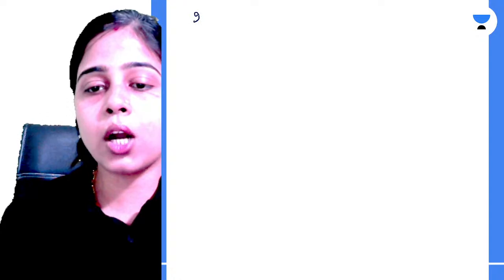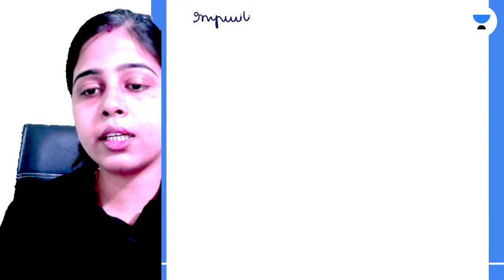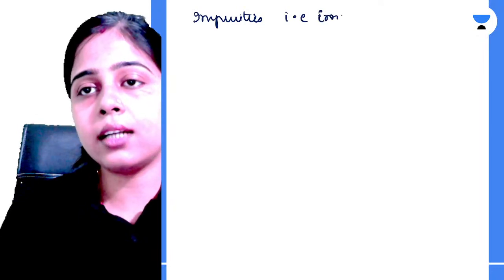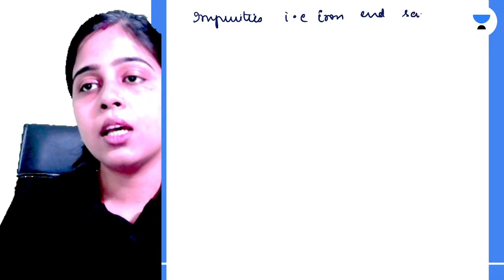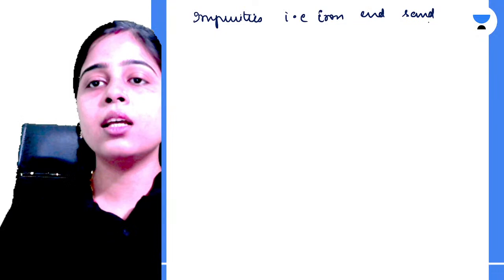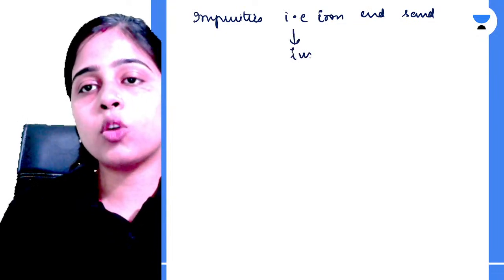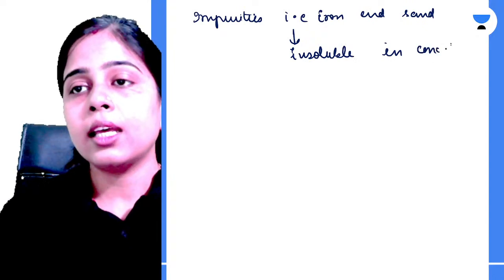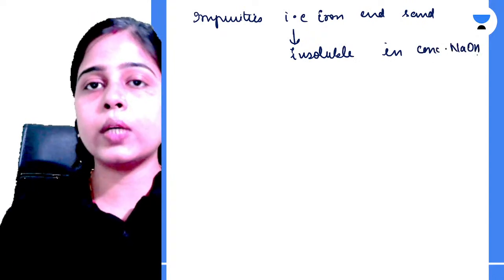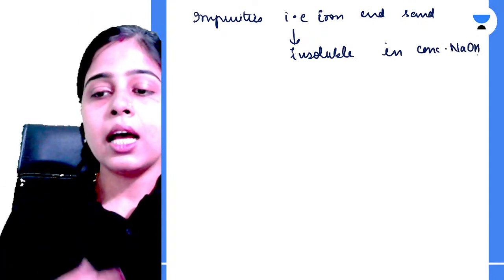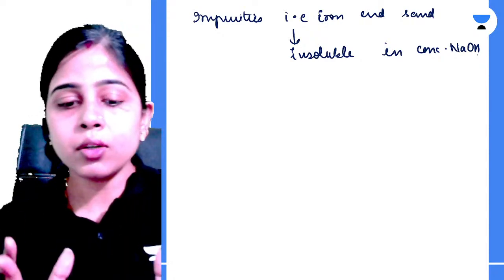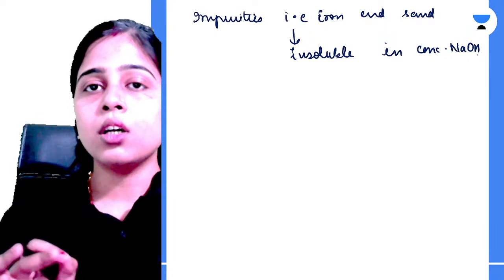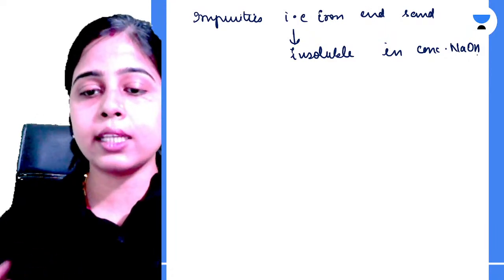So the impurities, okay, that is iron and sand, जो भी impurities आपके bauxite ore में थे, iron and sand, they are insoluble in your concentrated NaOH. ये आपके concentrated NaOH में insoluble होते हैं. तो ये प्रोसेस आपका कोई प्लांट में हो रहा है एट अ वेरी मीन्स लार्ज स्केल. सो व्हाट वी हैव टू डू, वी हैव टू लीव इट फॉर 2 to 8 hours of time.